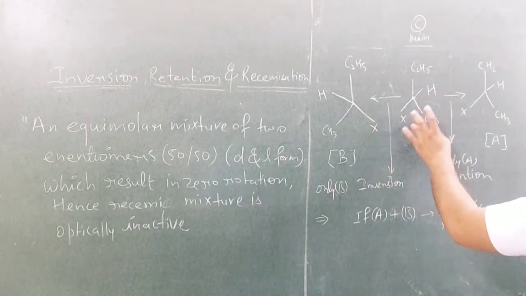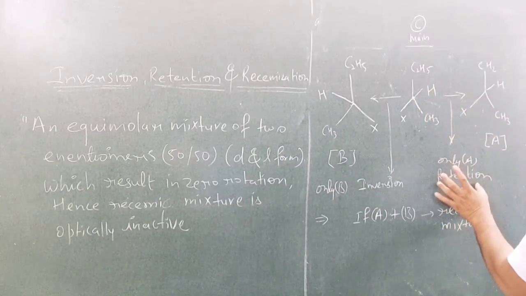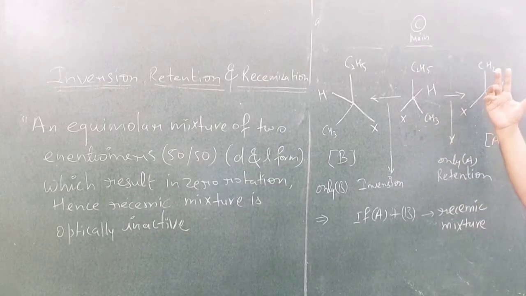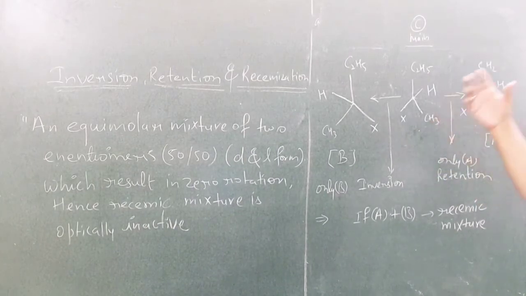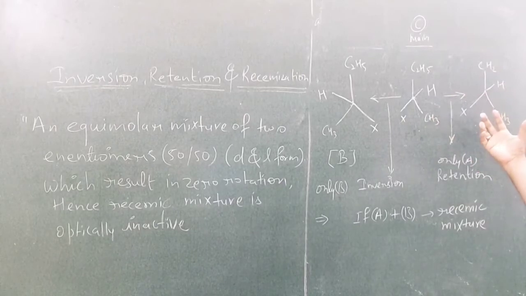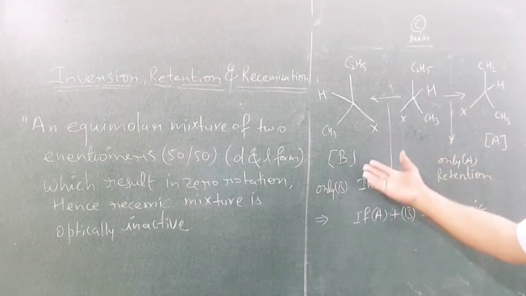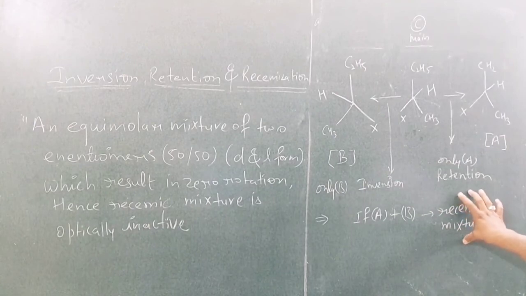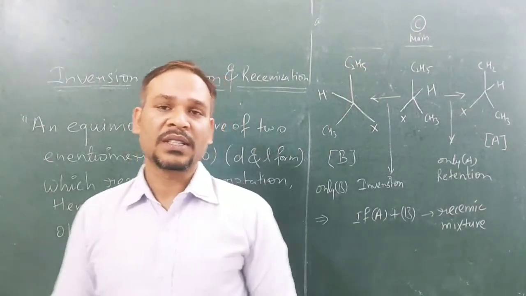And if suppose we got the same molecule after the reaction, then it is retention. Retention मतलब कोई भी change नहीं होगा. This molecule will be superimposable on A. This is the A molecule, so C will be superimposable on A. That means C retains its molecular structure. Okay, if suppose we got both A and B, यानी डेक्स्ट्रोरोटेटरी और लीवरोटेटरी दोनों हमको मिलता है, तो हम कहेंगे कि ये रेसिमिक मिक्सचर है.